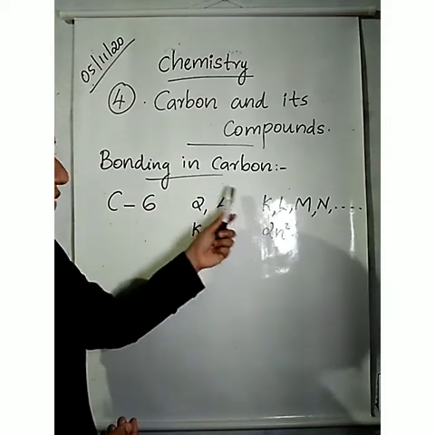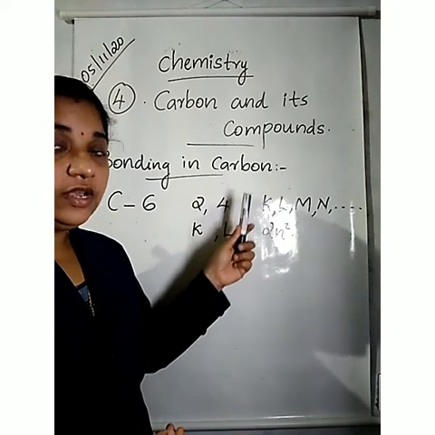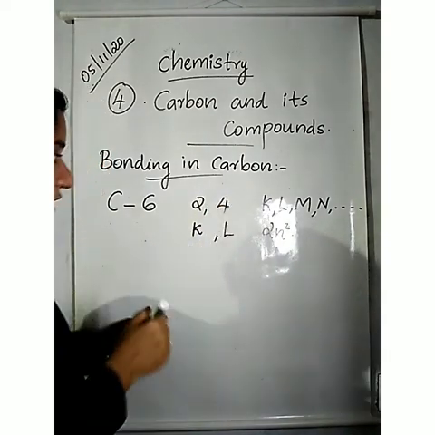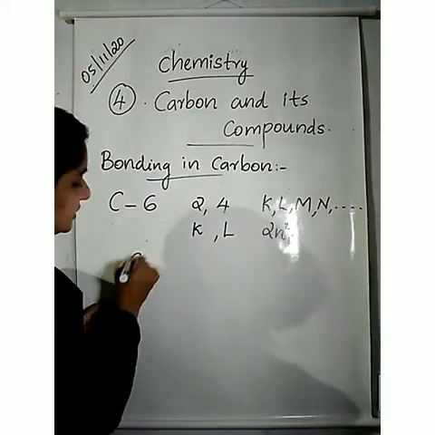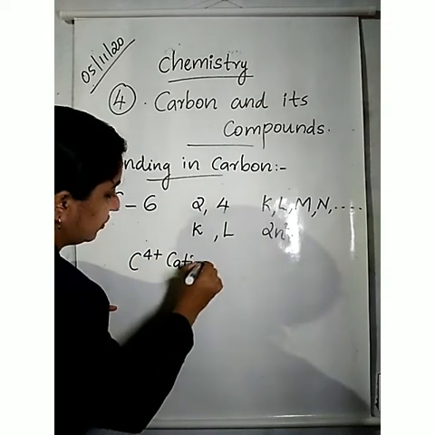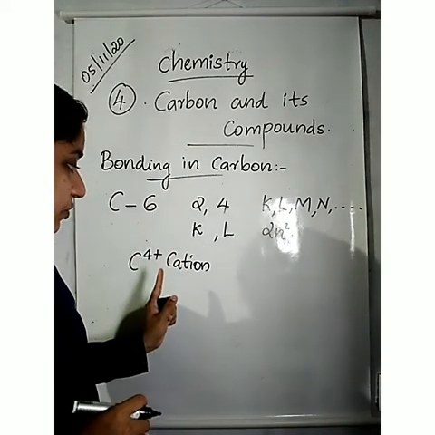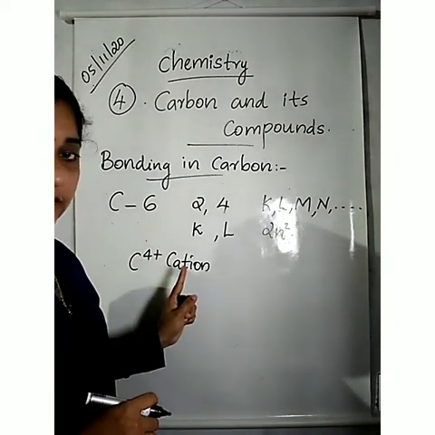If carbon could lose these 4 electrons, it would form a C4+ cation.